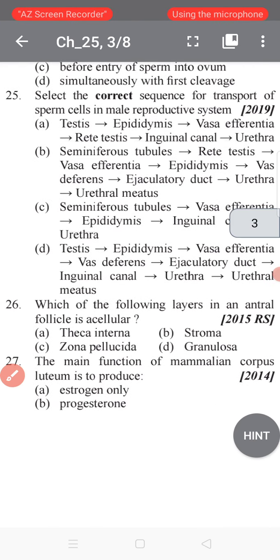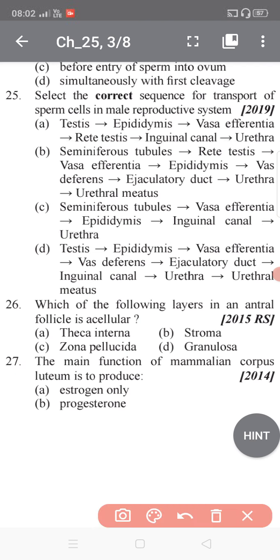Now question number 25: select the correct sequence of the transport of the sperm cells in the male reproductive system.